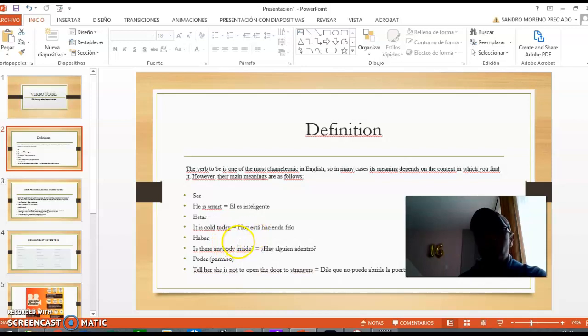Hoy está haciendo frío. Haber: is there anybody inside? ¿Hay alguien adentro? Poder, permiso: tell her she is not to open the door to strangers. Dile que no puede abrirle la puerta a extraños.